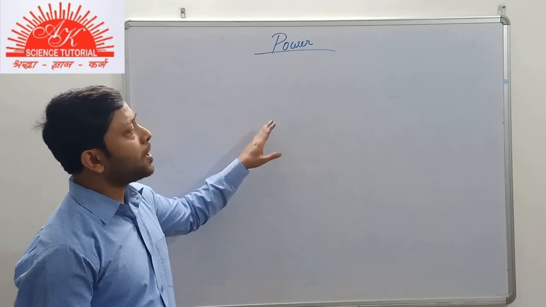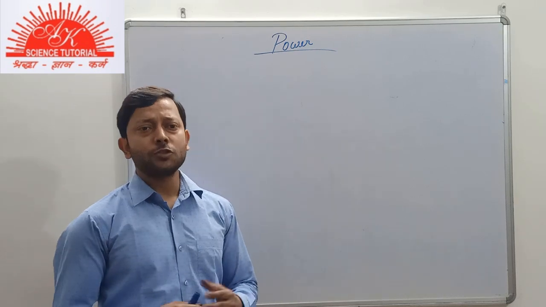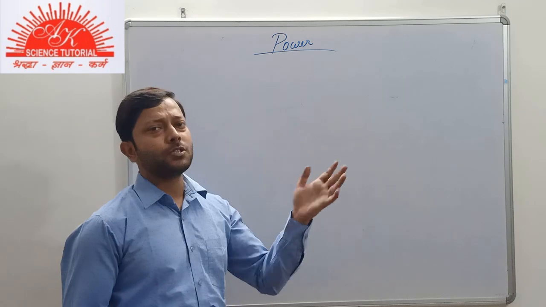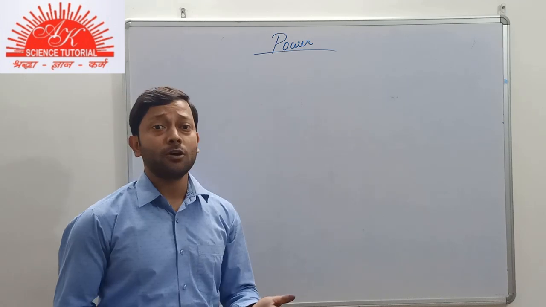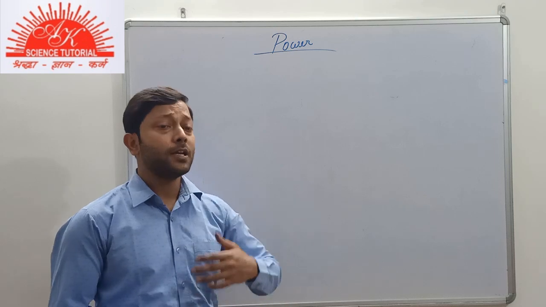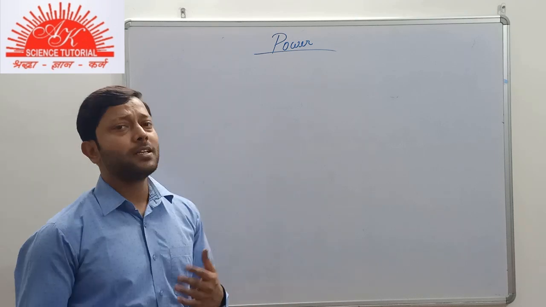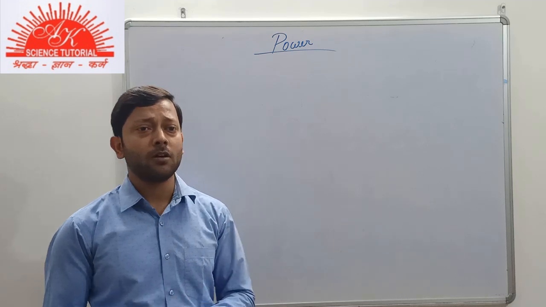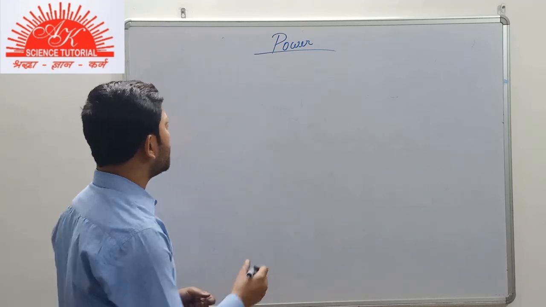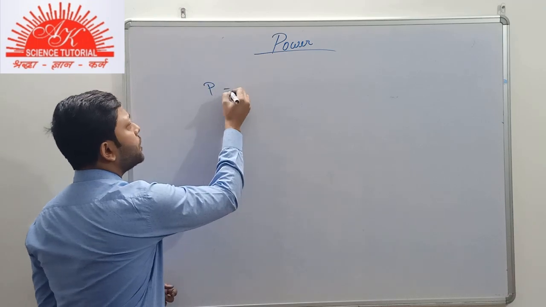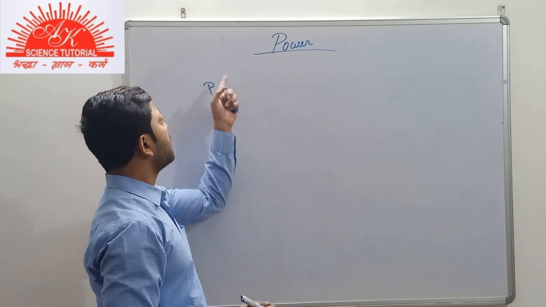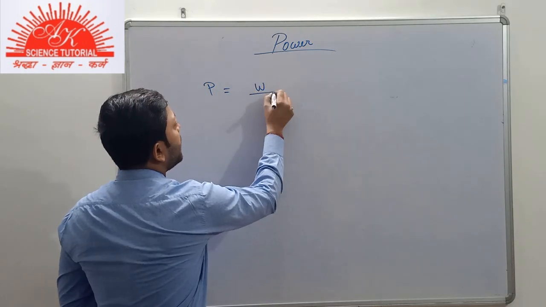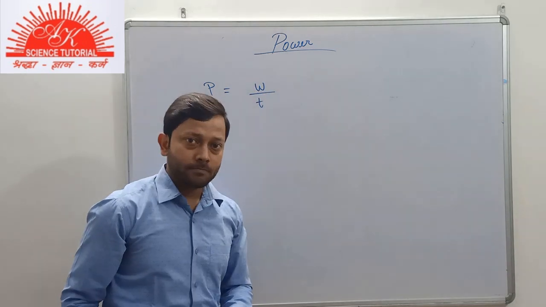Now the next part is about power. What is power? Whenever you hear this term being used anywhere, such as in electricity also, you will get to know about it. But there we will use the term electrical with it, that is electrical power. But firstly, let us know what is power. We represent power by P. What is power? It is defined as the rate of work done.